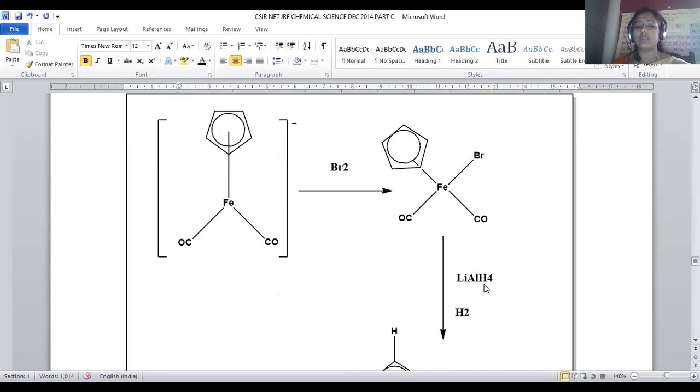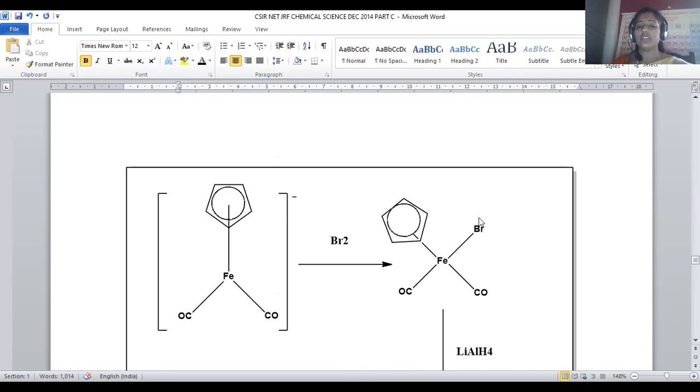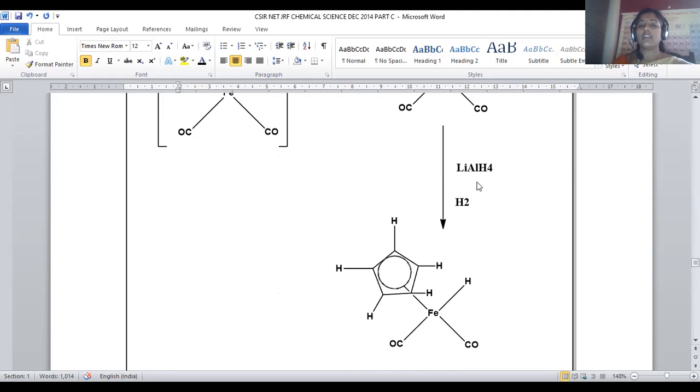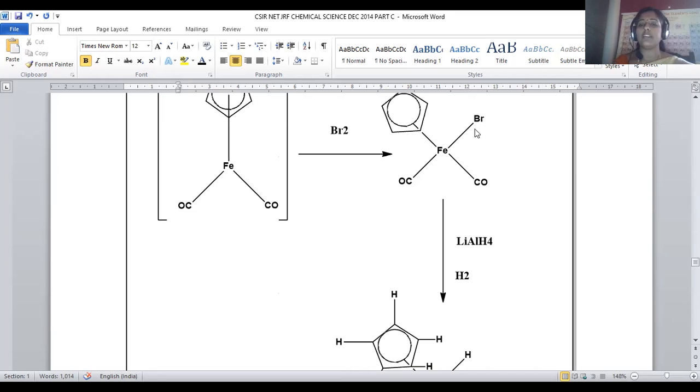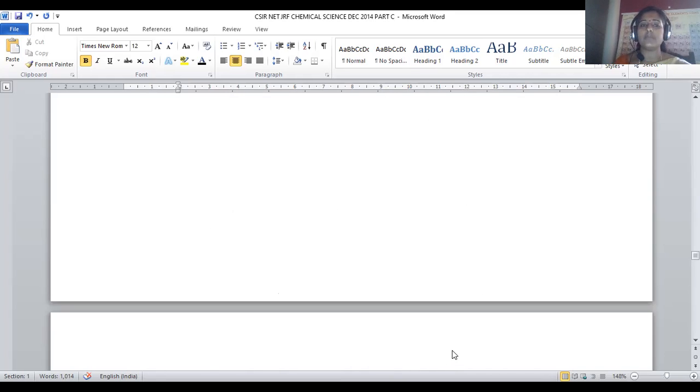Later it will be treated with lithium aluminium hydride. Being a strong reducing agent, the bromo group is replaced with hydrogen. So this will be compound A, which is required for the problem, and after treating with lithium aluminium hydride, bromine is replaced with hydrogen. This will be the final product.